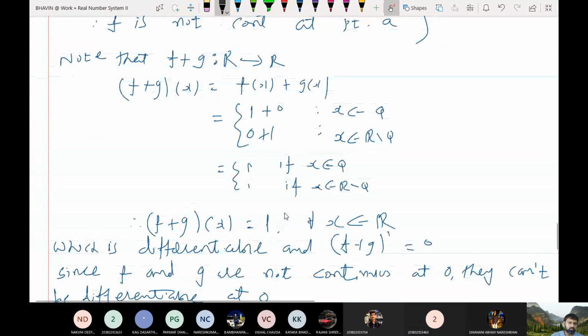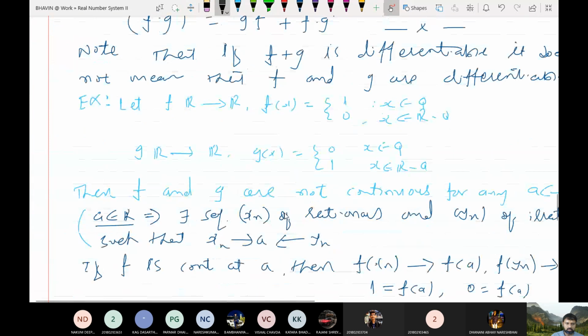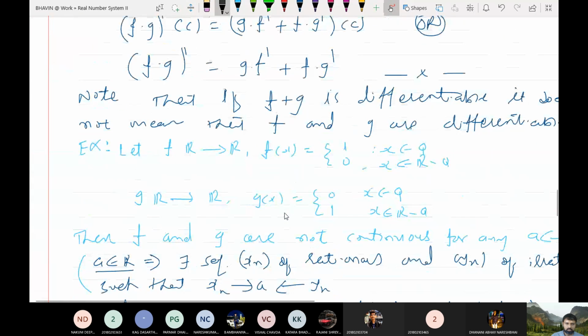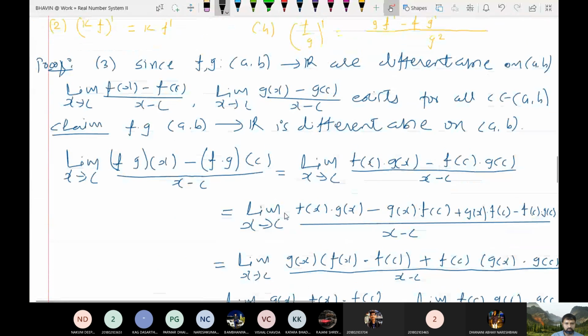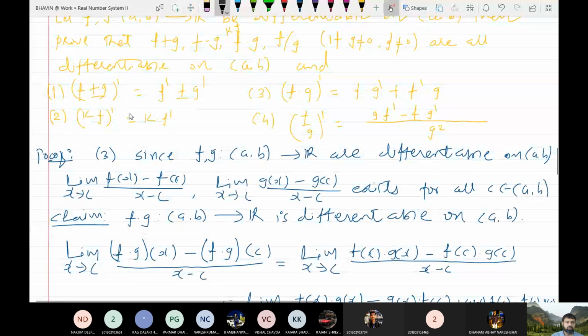Okay, now there are some questions. We have given answers to some of the questions. Look at this. Suppose you have two differentiable functions, then what is the relation between the addition of their functions and their derivatives? So this is the relation. You can find the derivative of their addition in this way, of their multiplication in this way, and of division in this way.